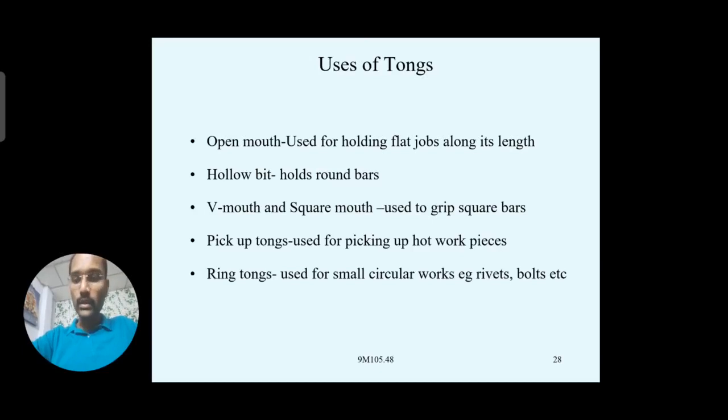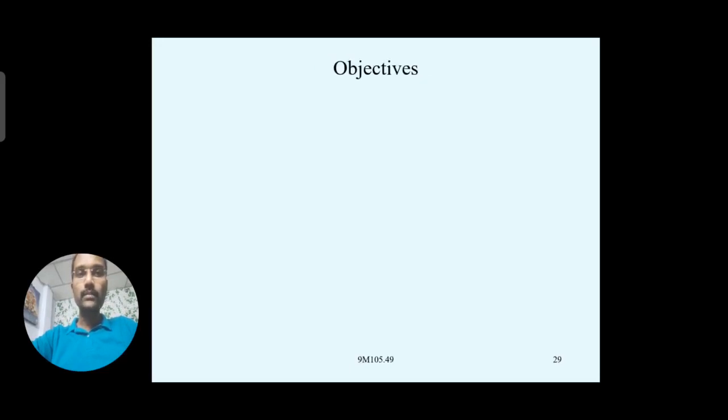There are ring tongs, generally used for smaller circular work. For very small work pieces, like holding small rivets for making rivets, or holding bolts, generally we prefer these ring tongs.